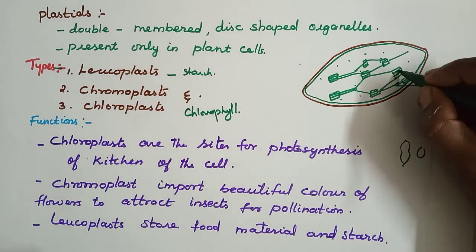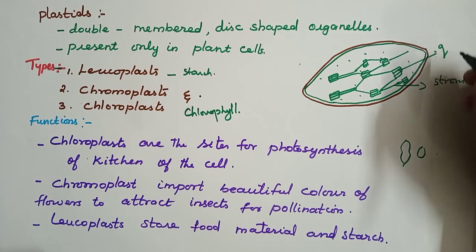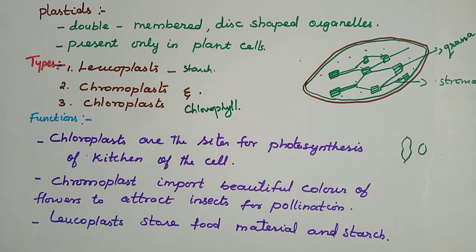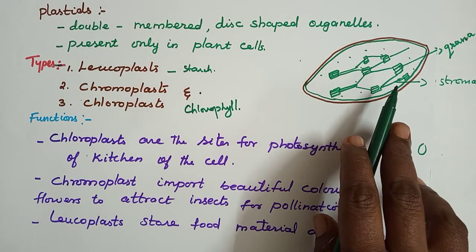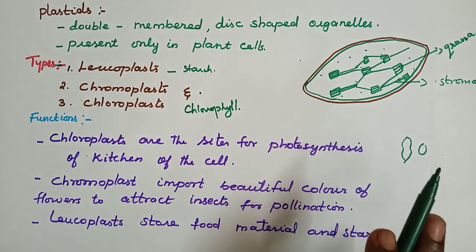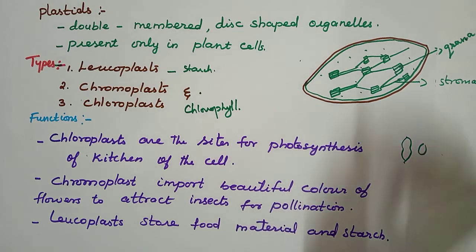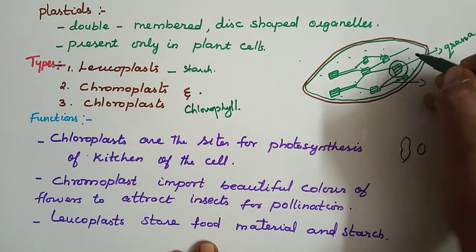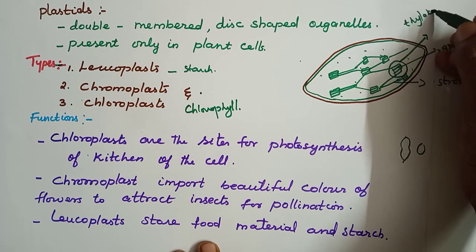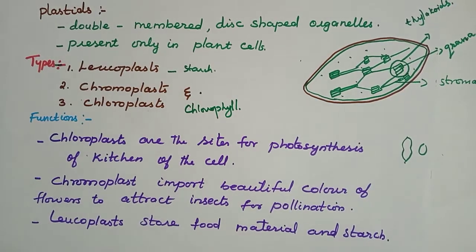So this structure is called grana. Okay, now each granum consists of a stack of membrane-bounded flattened sac-like structures called thylakoids. So this is a granum, and these flat structures are called thylakoids.